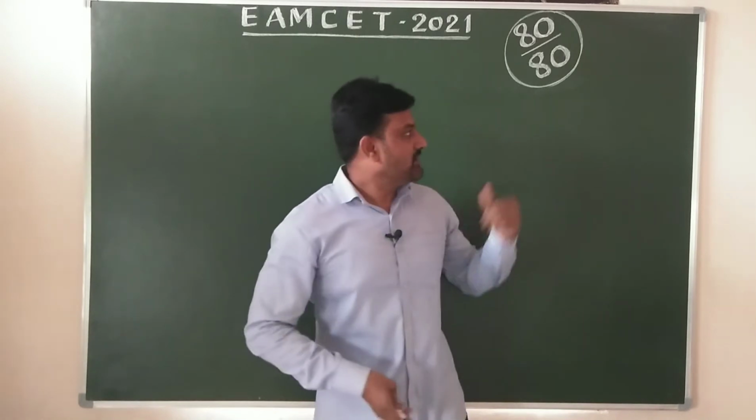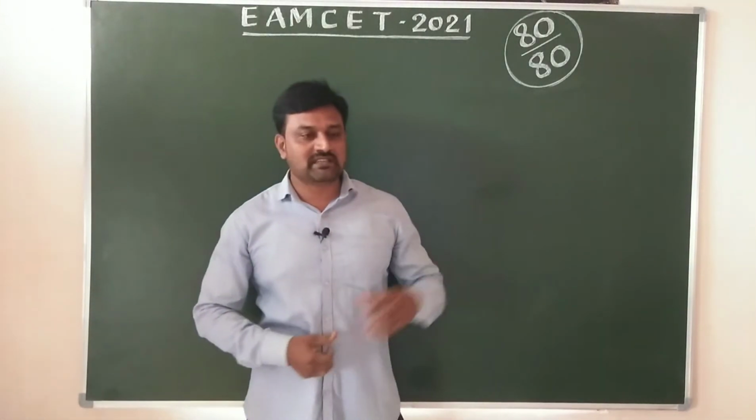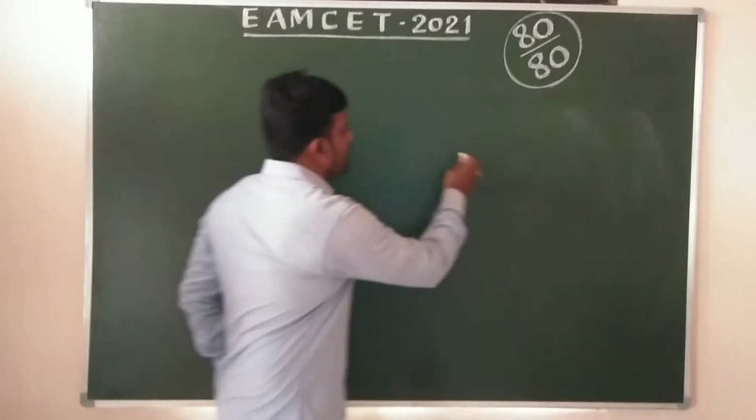Now for MSET, the mathematics can be divided into 5 parts.